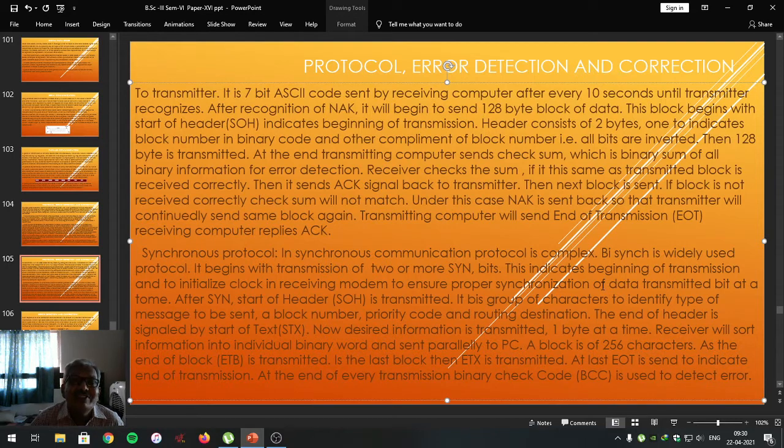The sync bit synchronizes the transmission and reception of the communicating computers. It also initializes the clock of the receiving modem for the proper synchronization of the data to be transmitted at a time.